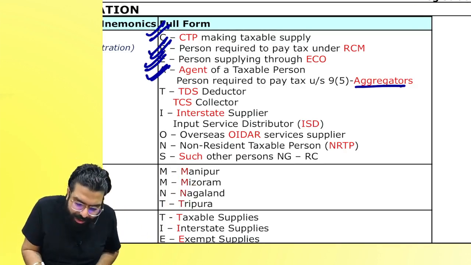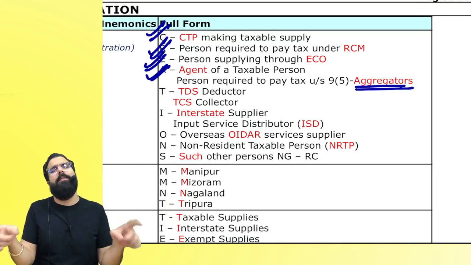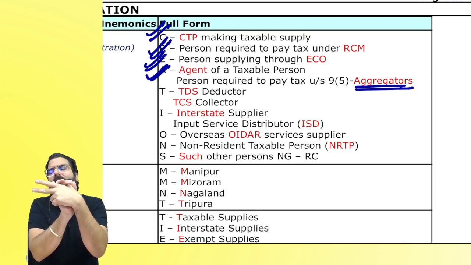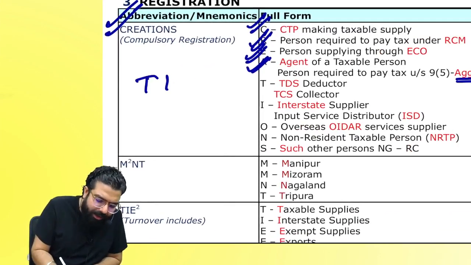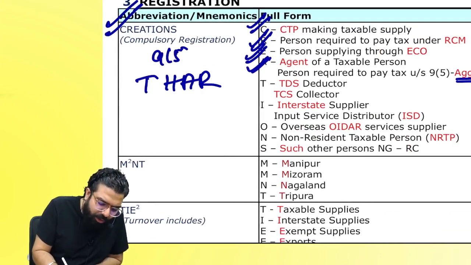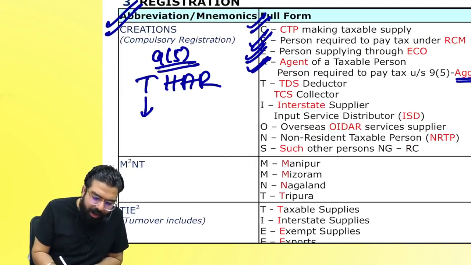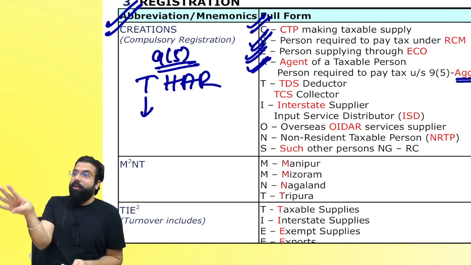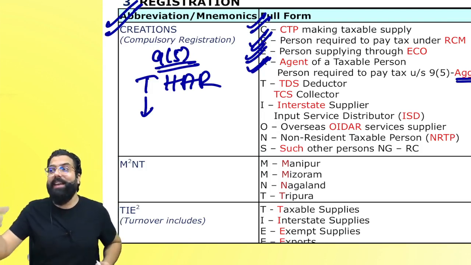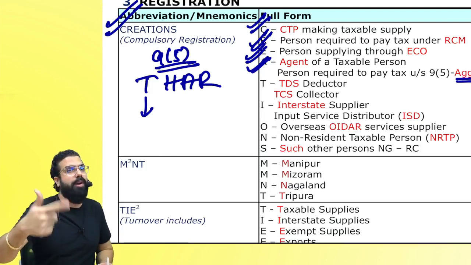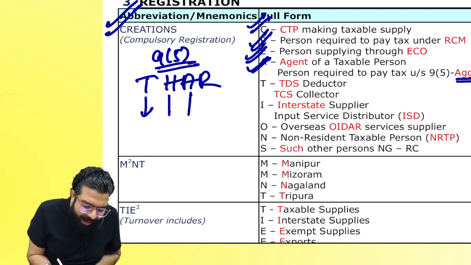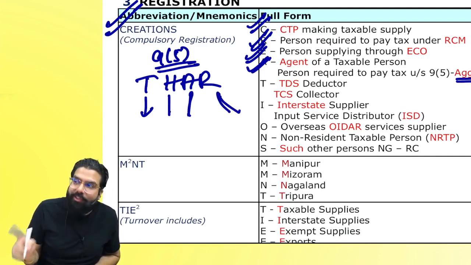Then A for aggregator. Aggregators under section number 9.5. I hope you remember transportation of passenger, housekeeping services, accommodation service and restaurant service. I told you, always remember THAR. Under 9.5, 4 services are notified. T for transportation of passenger by radio taxi, maxi cab, motor cab, motorcycle, omnibus and any other type of motor vehicle. Omnibus and any other type of motor vehicle is the amendment for November 22. H for housekeeping services, A for accommodation service and R for restaurant service.